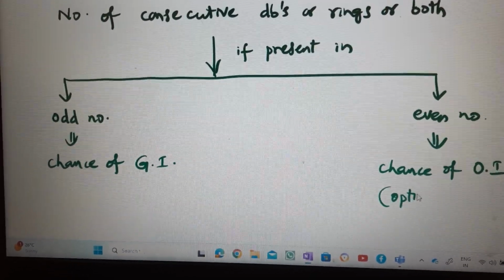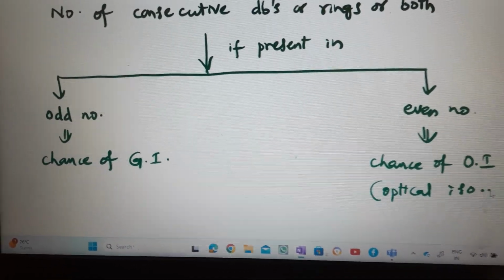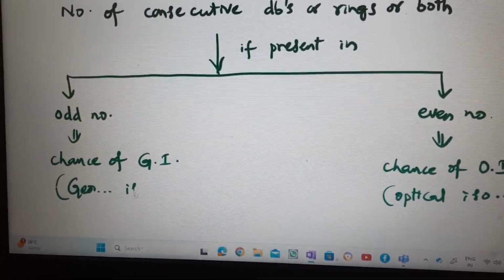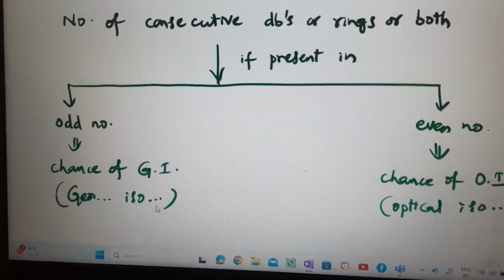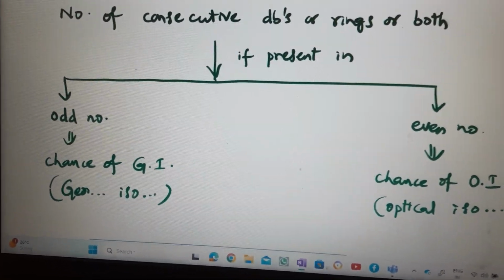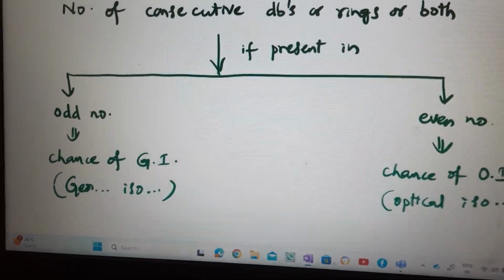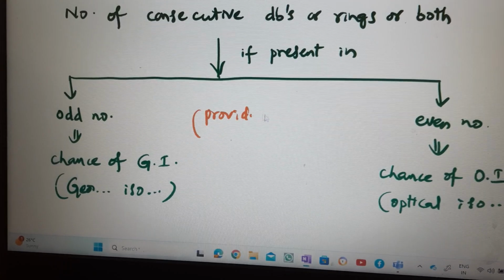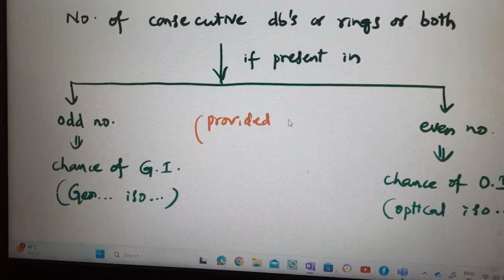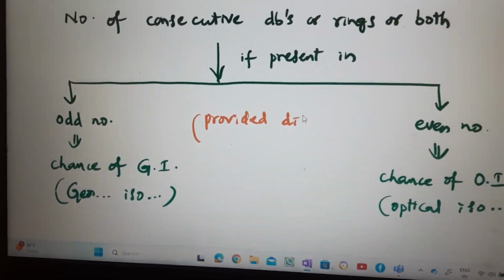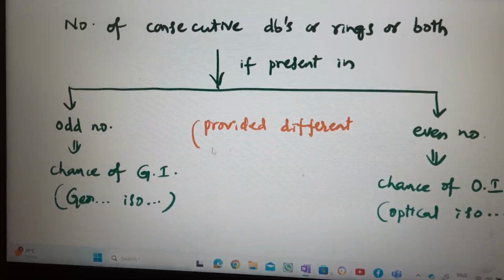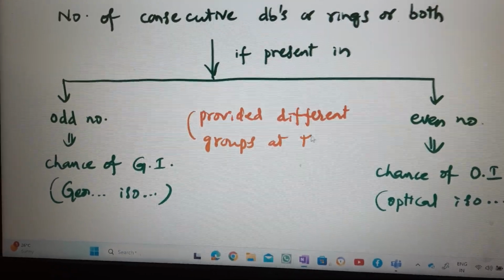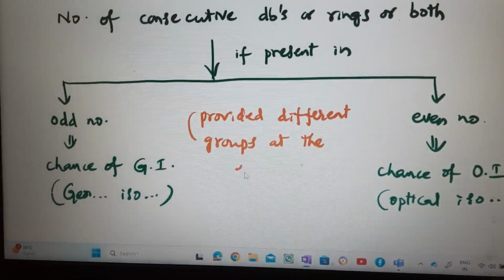Optical isomerism if even, geometrical isomerism if present in odd number. This is the point, provided different groups at the ends. This is a must.